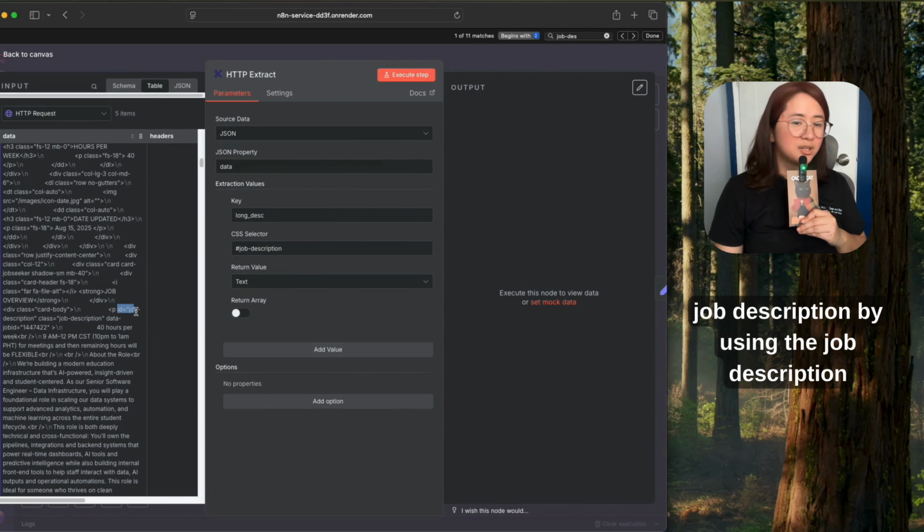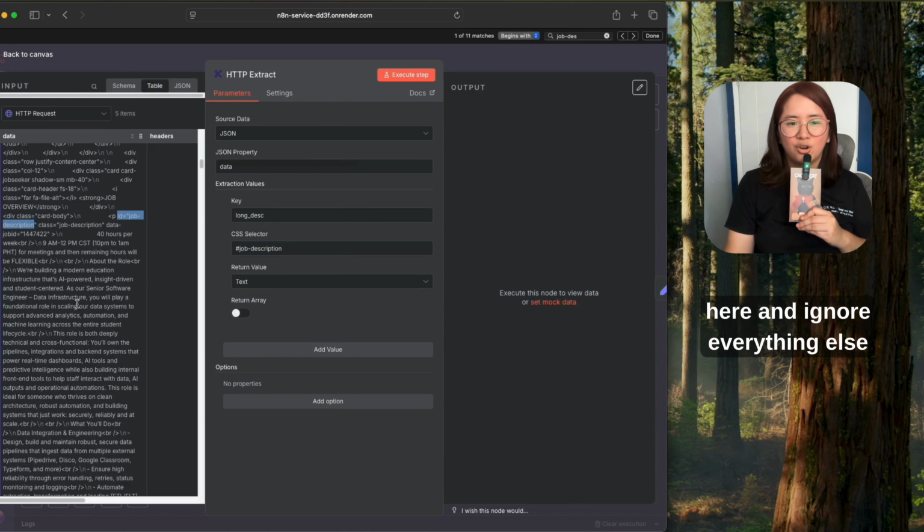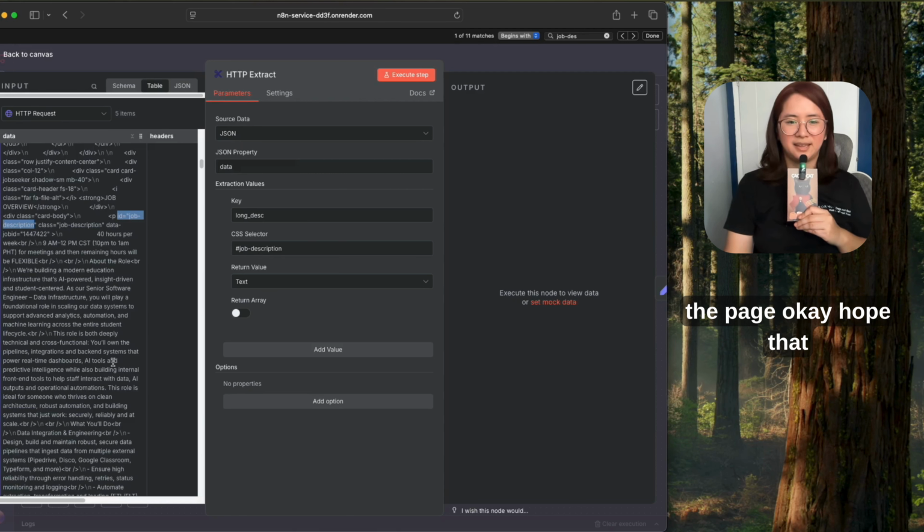By using the job description, we're telling N8N only look here and ignore everything else. This way, we get just the text we need and avoid wasting time cleaning up the rest of the page. Okay, hope that explains it.